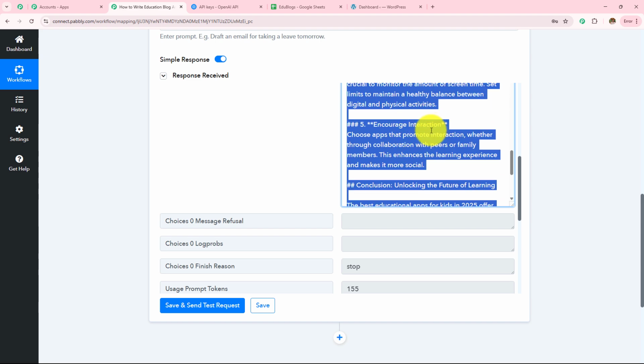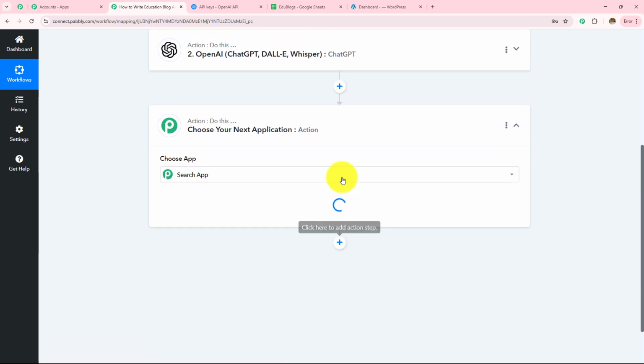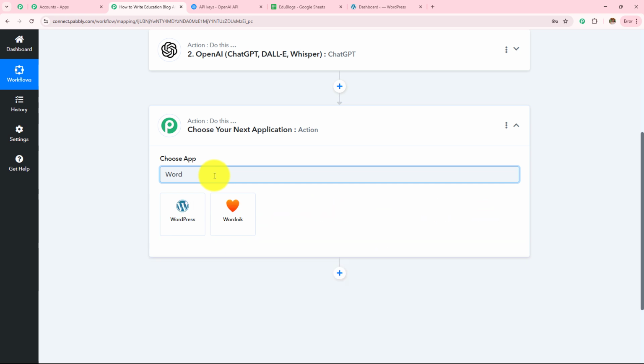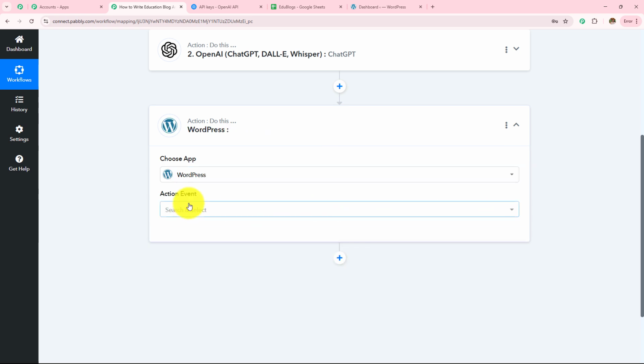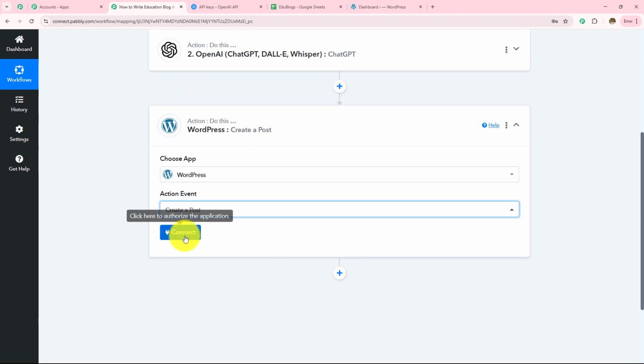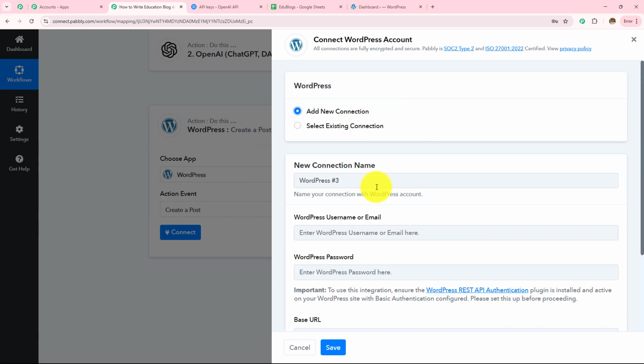Now I want to post this on my WordPress. For that, I simply need to click on this add action step button. And then in my action application, I will be searching for WordPress. And then in my action event, as I have to create a post, I am going to select this and then click on this connect. If you have an existing connection, go with save. If you don't have one, click on this add new connection.